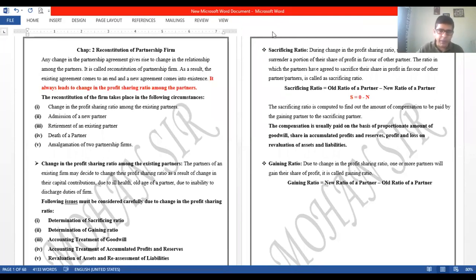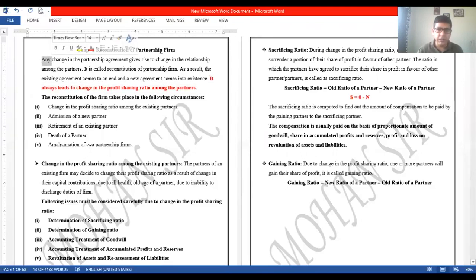And the most important part, like I have underlined over here, it always leads to a change in the profit sharing ratio among the partners. Whenever you're talking about the reconstitution, the P&L ratio will change for sure. So that is a base of the reconstitution, you can say that. Okay, so let us start reading from here.